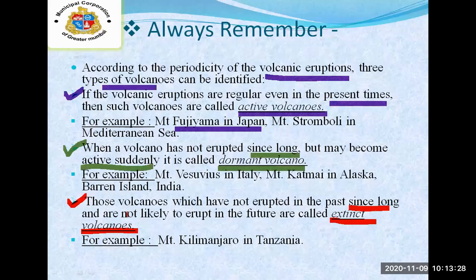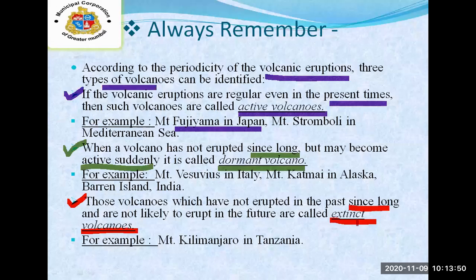So students, with this we will relate this to our English grammar. In English we have studied the tenses: present, past, future. With this idea, we will keep this point in our mind.